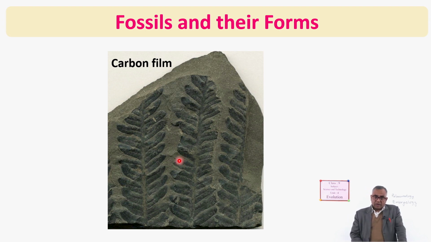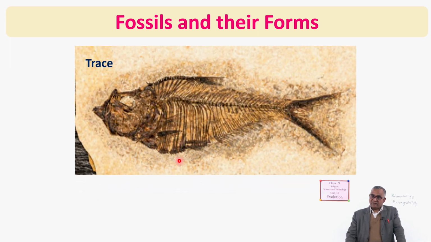Yes. The next one is a trace. You can imagine that there is a bone. No. In fact, it is the trace of a bone only. It is tracing on the sedimentary rocks. Each and everything is decayed, just its structure is forming on the stone. That is a trace. It is also a fossil.